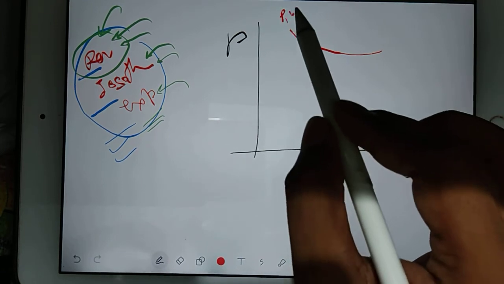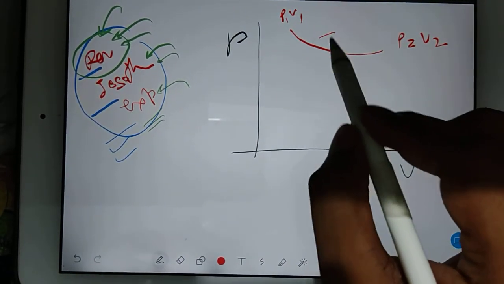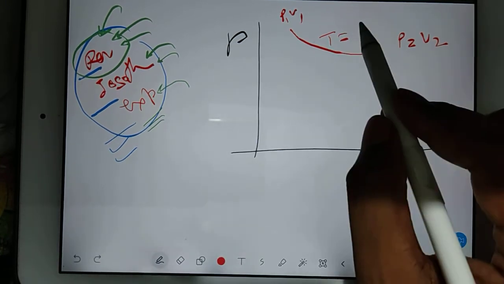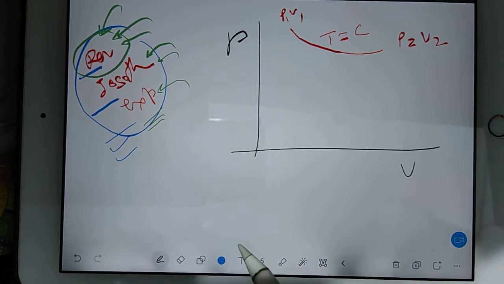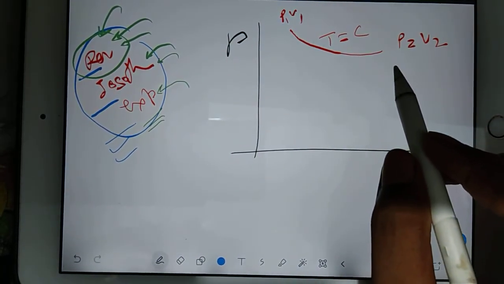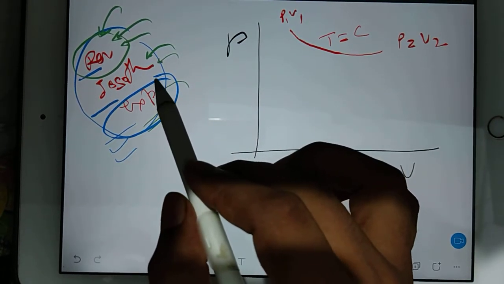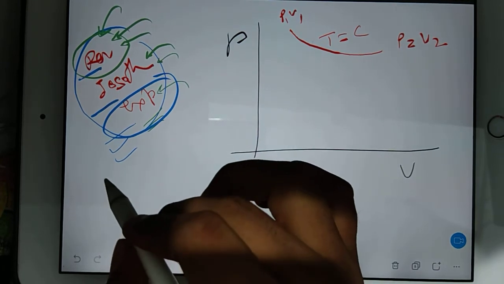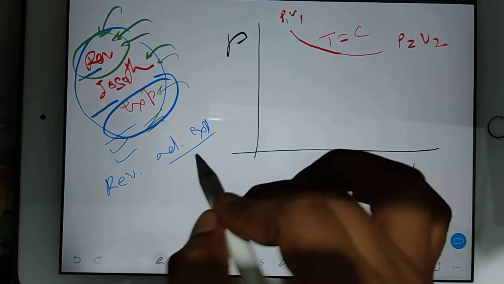Earlier you were at P1 V1, now you are going to P2 V2, and this line is T equal to constant line. We have already done our isothermal line. Now you have to draw your next process, that is again expansion like this, but that is adiabatic expansion, and of course reversible. So now the next process is reversible adiabatic expansion.